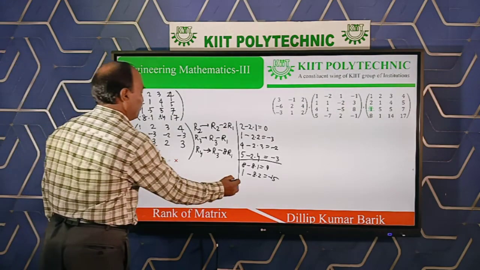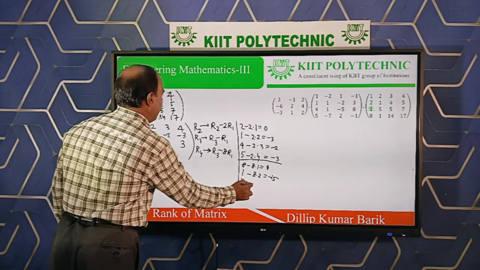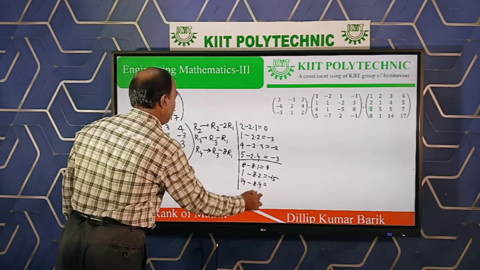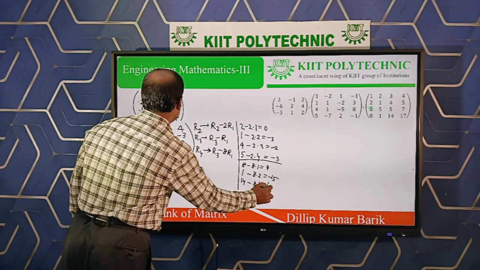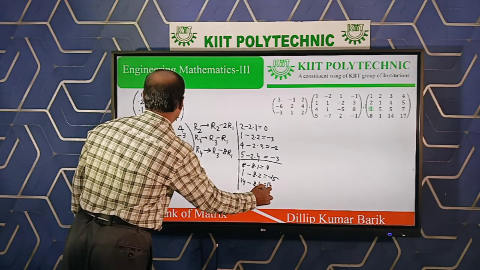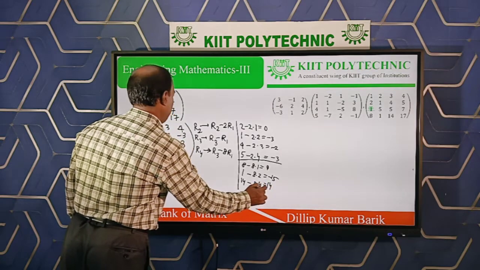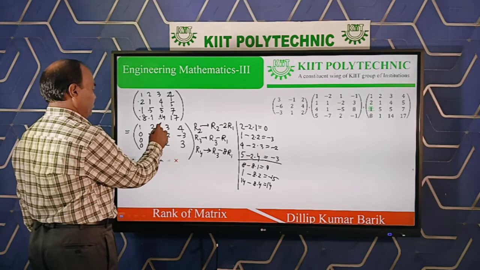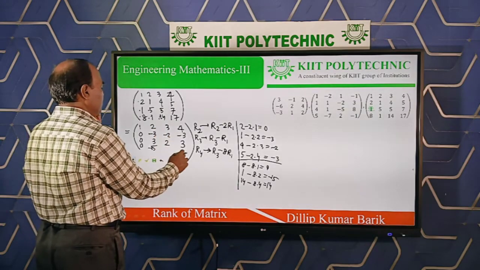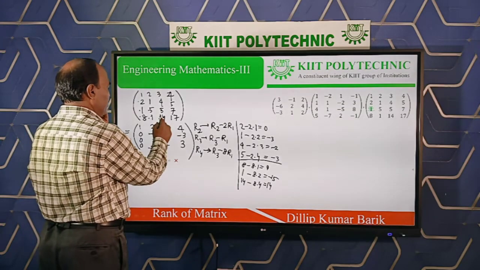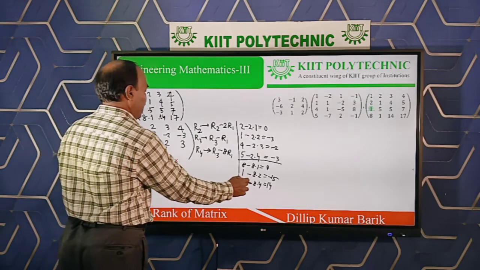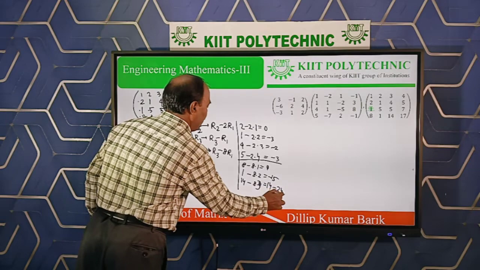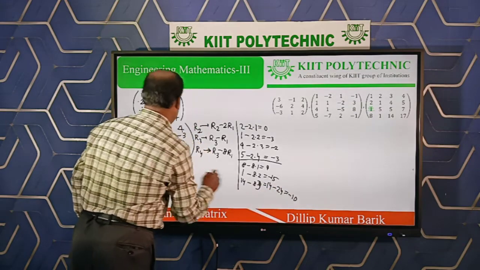Next one, 14 minus 8 into 3. Sorry, 8 into 3 is 24, 14 minus 24 is equal to minus 10.